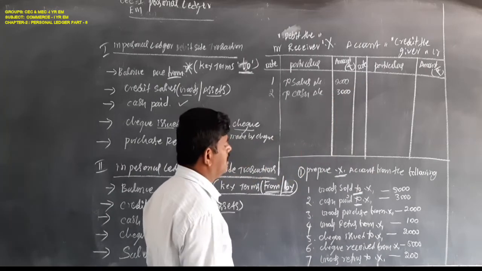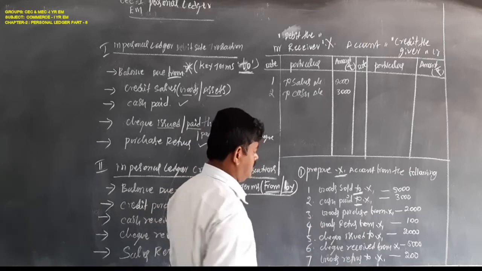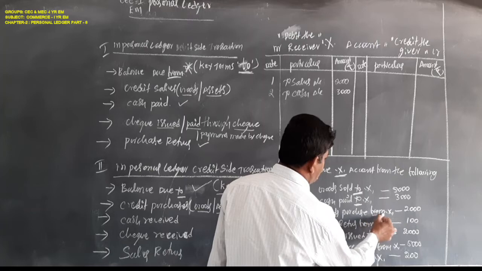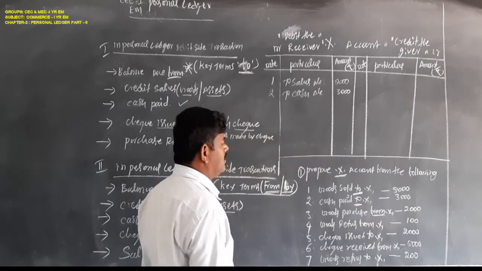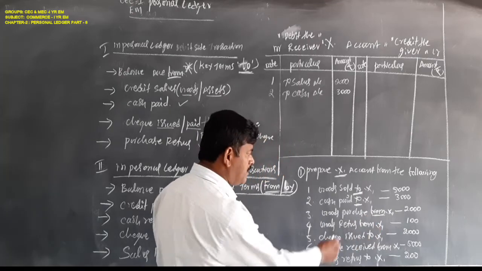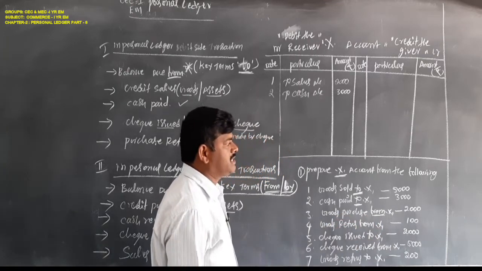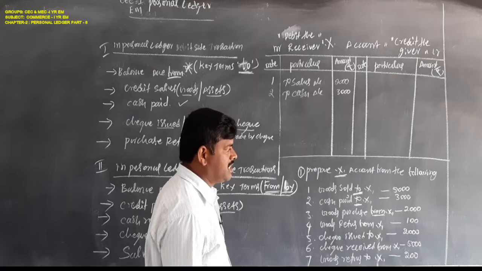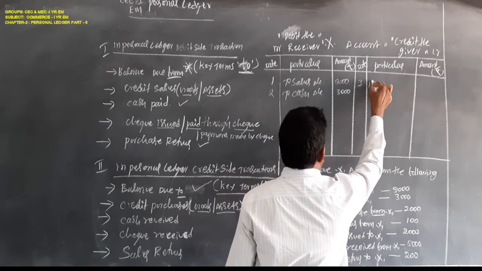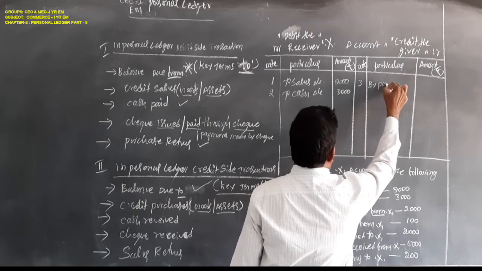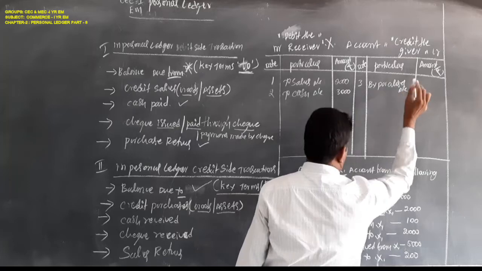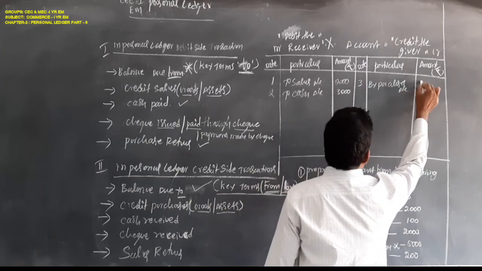Next, as per the third problem, goods purchased from. This is the keyword. As per this transaction, X is the giver. So you have to write here by purchases account. Amount is 2,000 rupees.